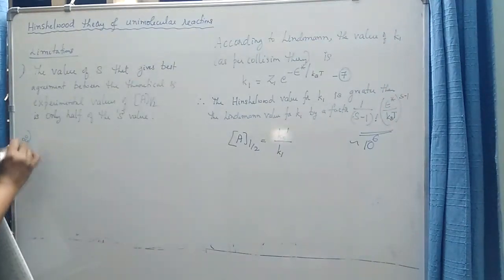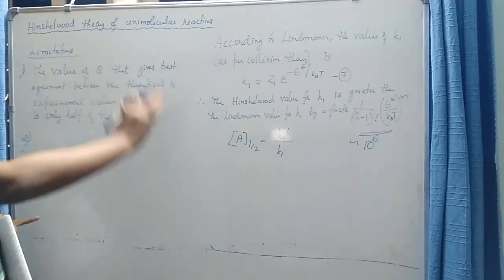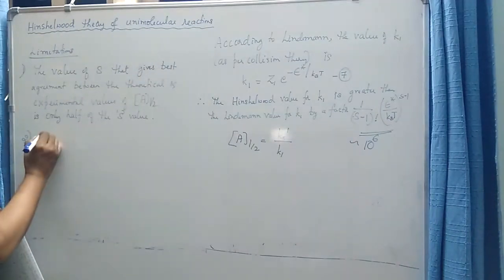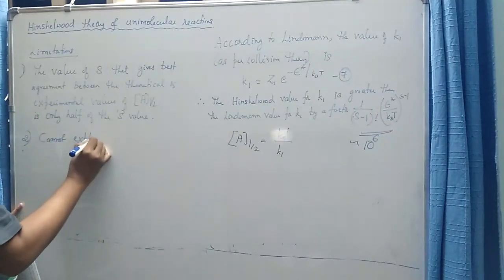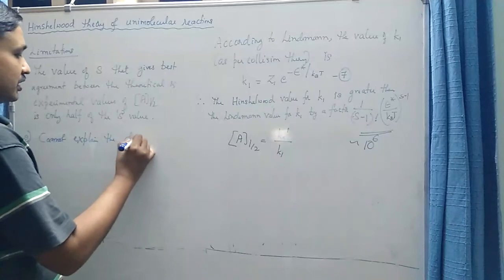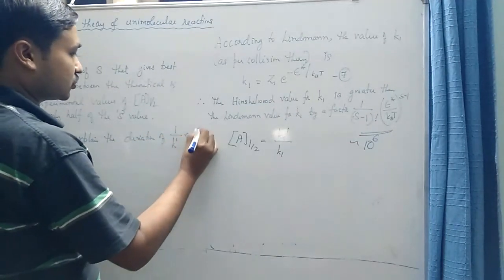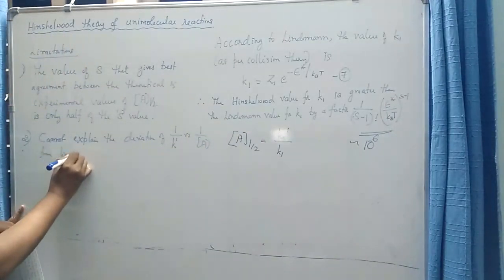The second limitation: still the problem we had with Lindemann's theory continues here. Even though the first part of the problem of Lindemann's theory is simplified or overcome in Hinshelwood theory, the second part of the problem remains as such. Hinshelwood theory cannot explain the deviation of 1 by K1 versus 1 by A from linearity.